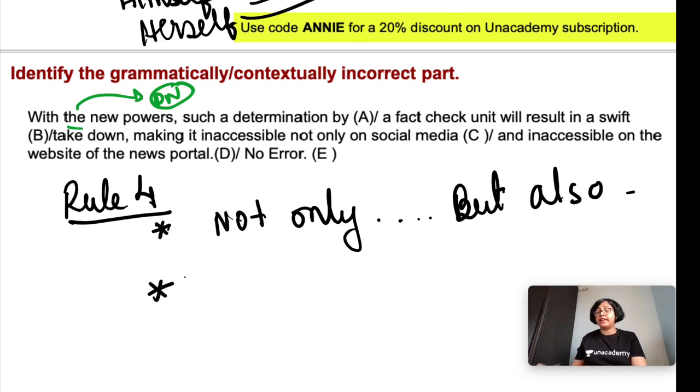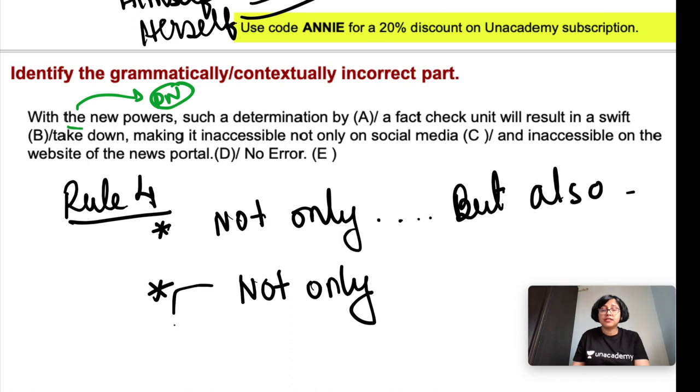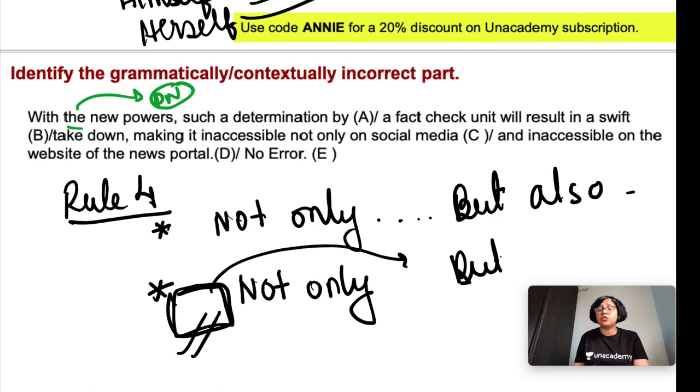Another thing about not only and but also is that before not only, something will be written and this thing will be common for both not only and but also. This is something common. So you should not repeat the same thing with but also, it will become superfluous.